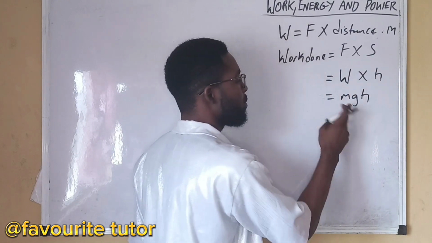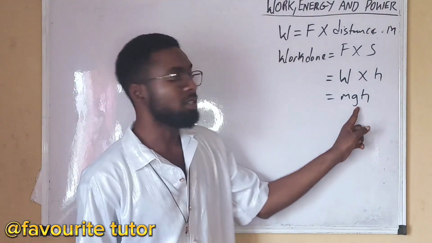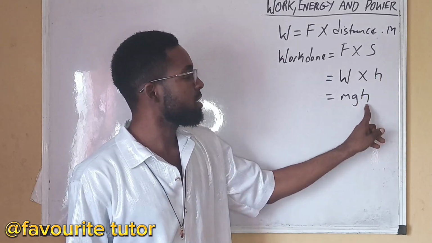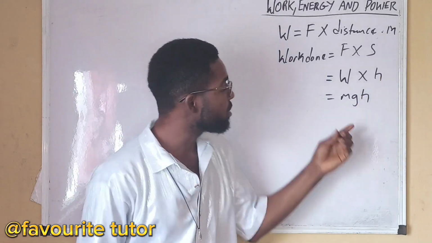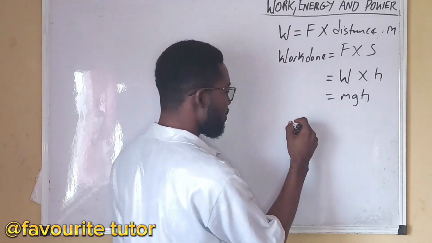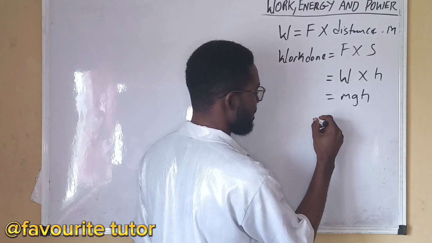So therefore, we can also say that work done is mgh, because weight is mass times acceleration due to gravity, and this is the distance, which is the height. mgh. So this is also work done.